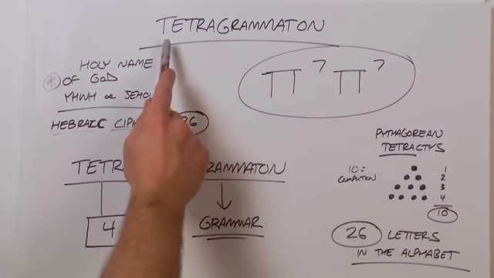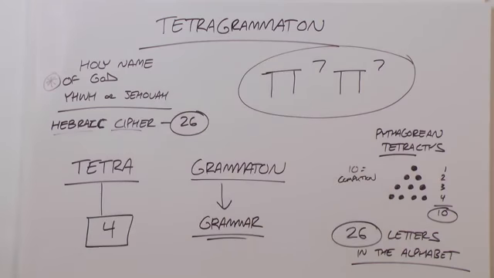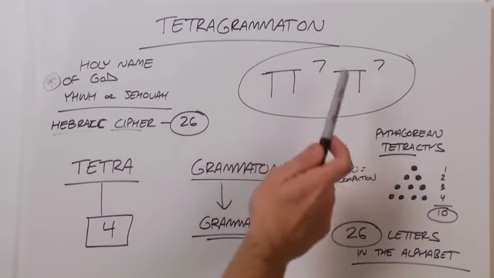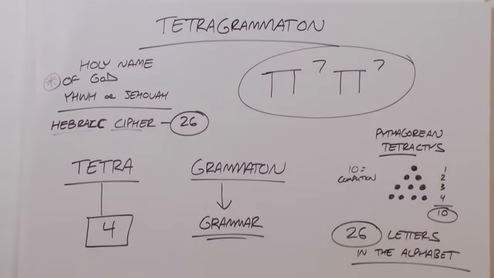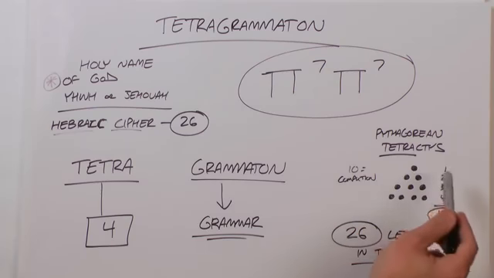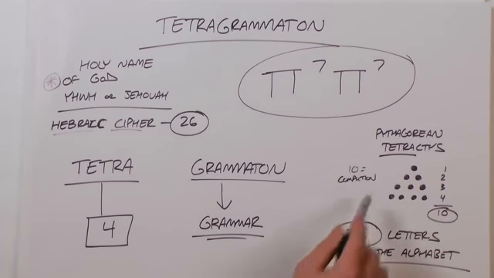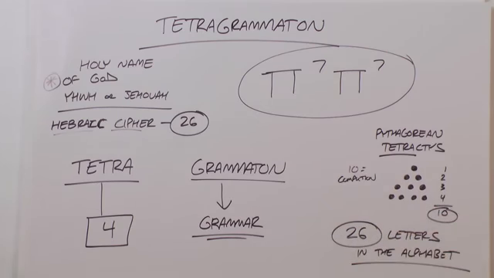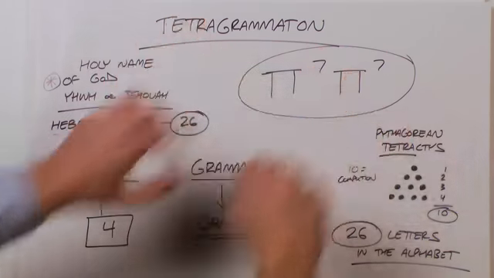So let's take a look at the word tetragrammaton. Tetra means 4, or 4 on earth, and grammaton is where we get the word grammar. This 4, or tetra, is also the 4 characters of the tetragrammaton. 1, 2, 3, 4. In the Pythagorean schools, one of the cornerstones was called the tetractys, and this was simply the numbers 1, 2, 3, and 4 coming together to make bowling pins. Of course, 1 plus 2 plus 3 plus 4 is 10, and 10 is completion because we have 10 fingers.